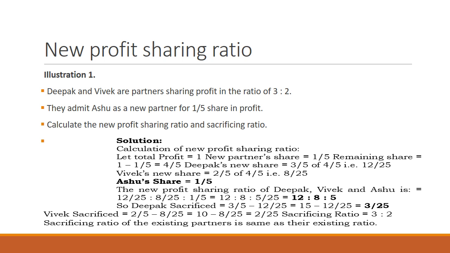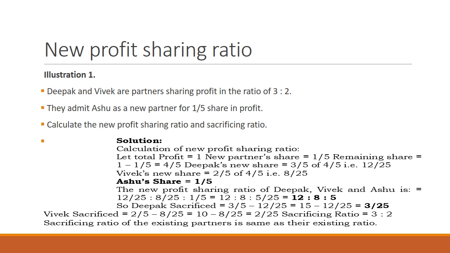If the old partners continue to share the profit in the ratio they were sharing before, then DPAC's new share will be the old share 3/5 of the remaining 4/5, so it will be 12/25. And VIVEC's new share will be the old share 2/5 of the remaining 4/5, so that will be 8/25.